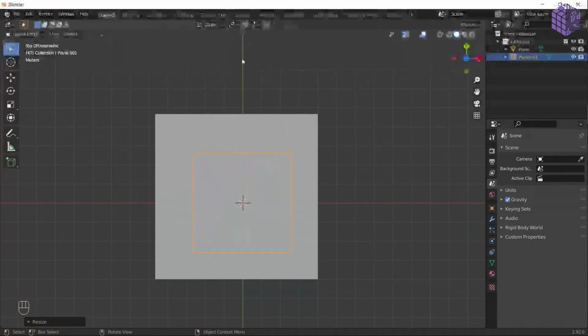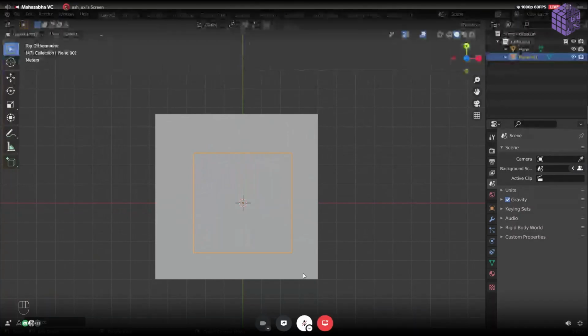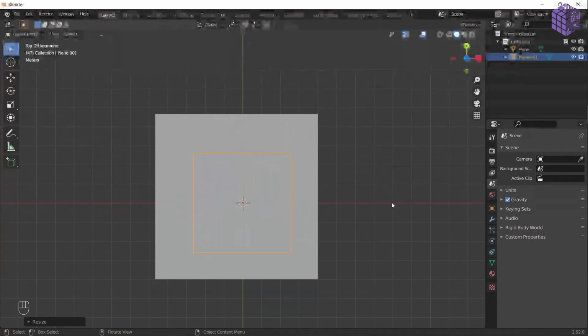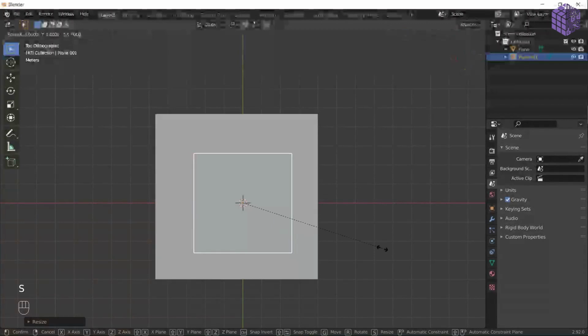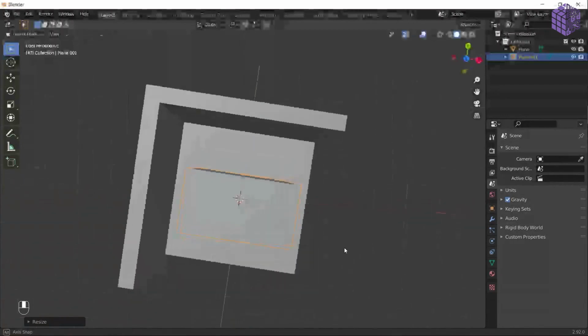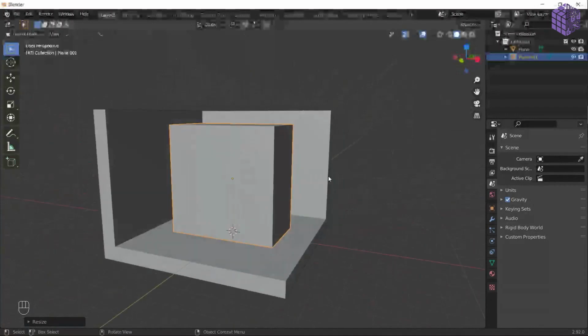This green line is the y-axis. I know from here as well that this green line is the y-axis. That's why I said you don't need to remember where the x-axis is and where the y-axis is, because you know that this green one is the y-axis and this red one is the x-axis. Sorry. So let's press S and Y, and now I have locked the scale to Y. Let's decrease it down to the size of our table. Yes, this is nice.